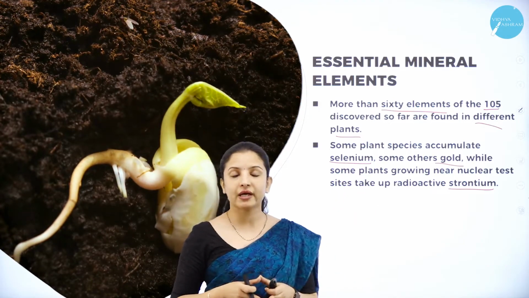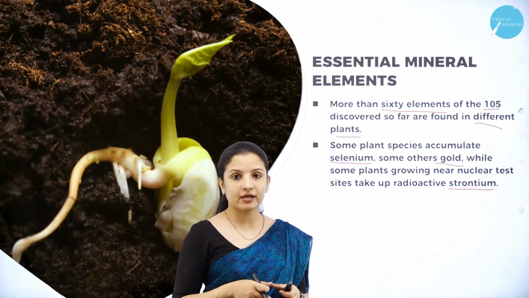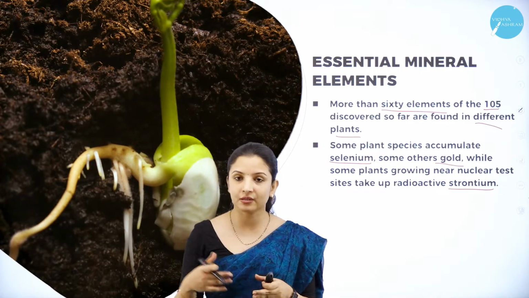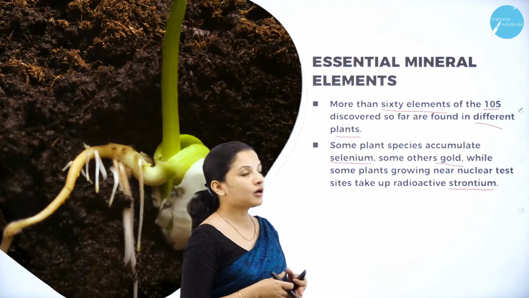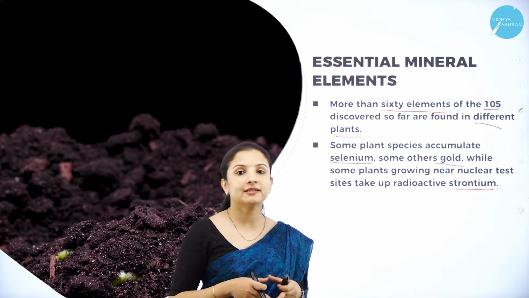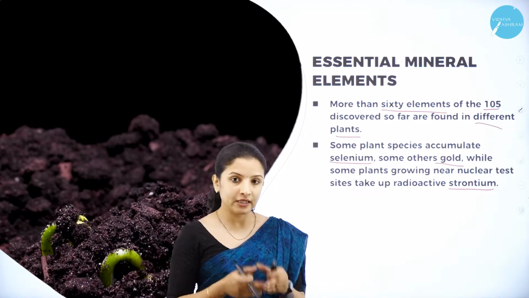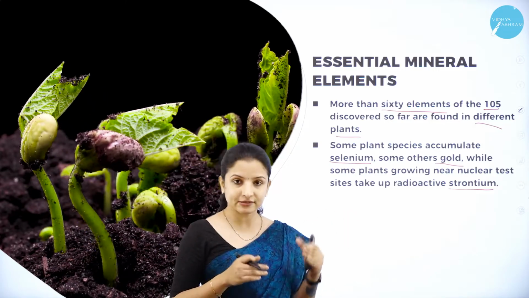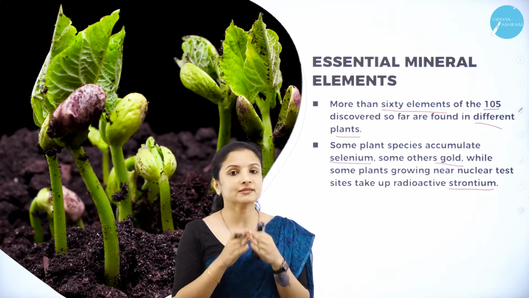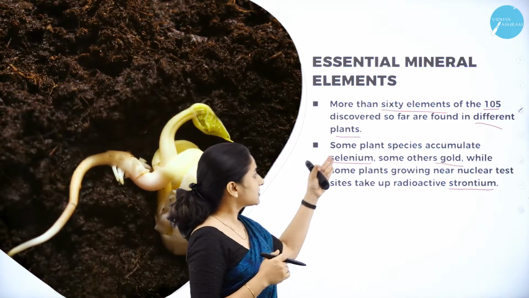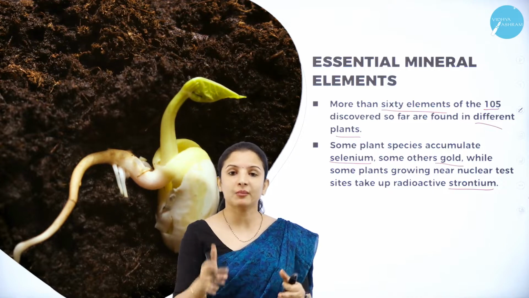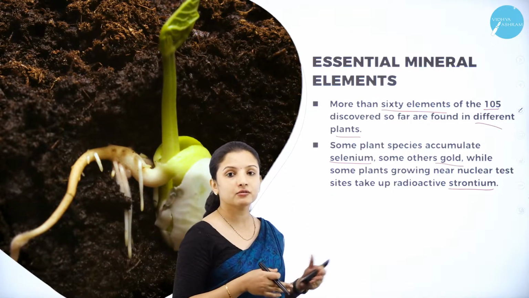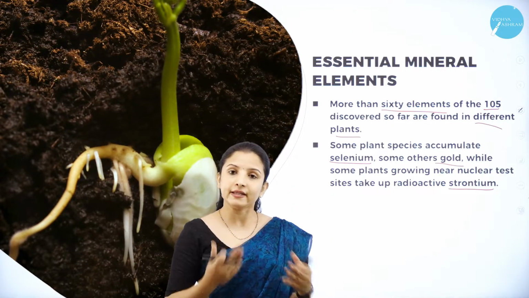Plants growing near a radioactive site, because of the leaching of the radioactive minerals, will absorb strontium. Likewise, plants growing near some industries or mining sites will absorb selenium. But in turn, these are not essential elements for the plant. So what are the different essential elements? What criteria must a mineral element follow if it is to be considered an essential element for the plant? Selenium, gold and strontium don't come under those criteria. They do not fall into those criteria. That is why they are non-essential elements, which will not help in the growth of the plant.